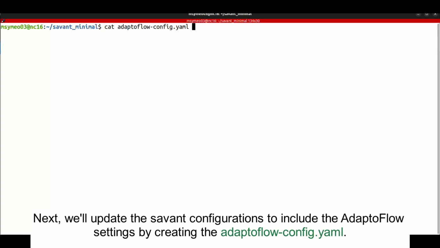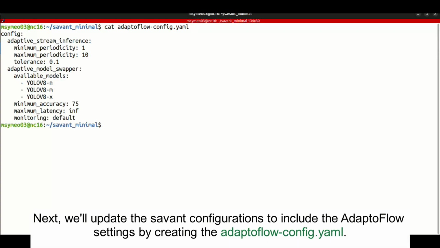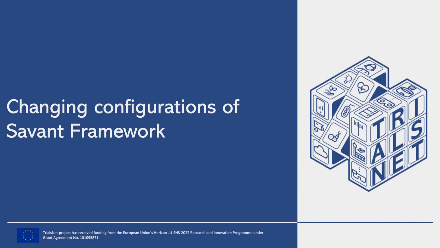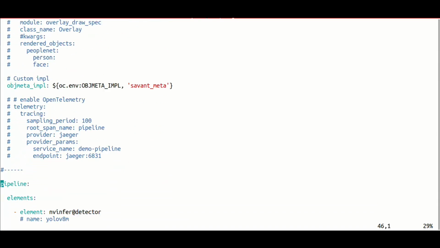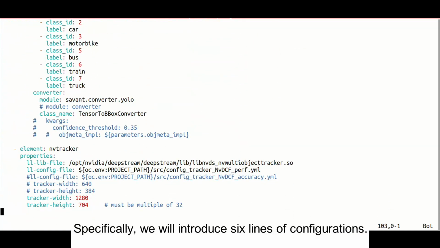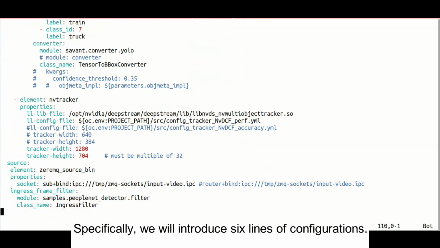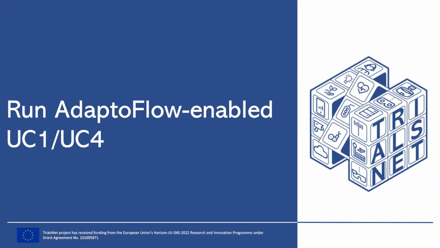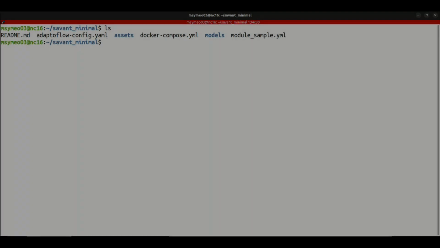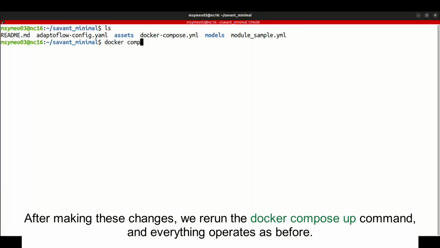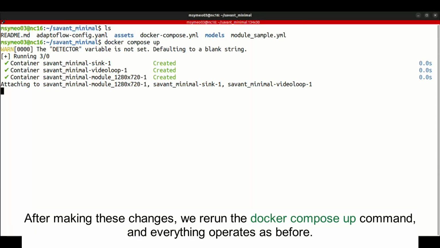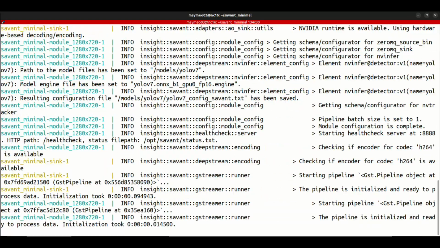Next, we'll update the Savant configurations to include the AdaptoFlow settings by creating the AdaptoFlow config.yaml. Additionally, we need to modify the Savant's configuration file. Specifically, we will introduce 6 lines of configurations. After making these changes, we rerun the docker compose up command, and everything operates as before.